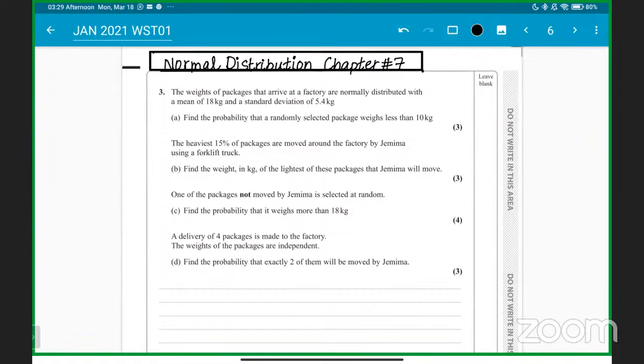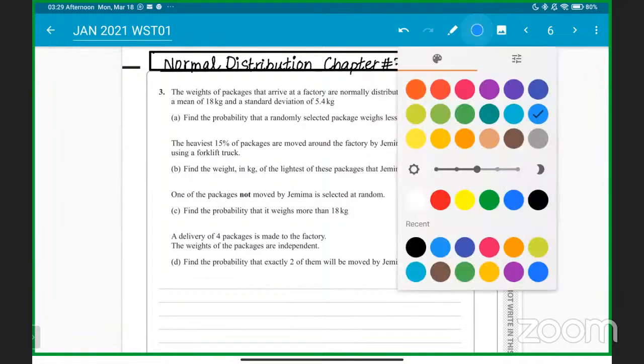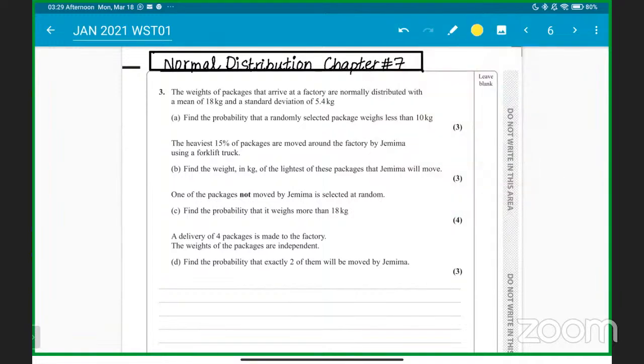So we have question number 3 that we have to solve. This is the January 2021 paper. I'll give a couple of seconds to read the question, so make sure you quickly read it.